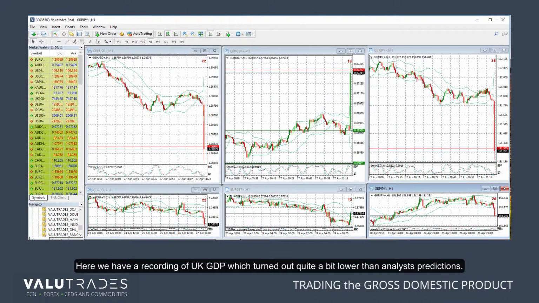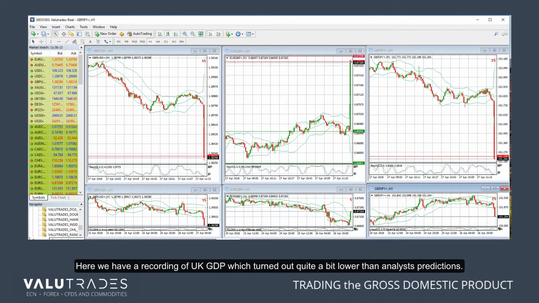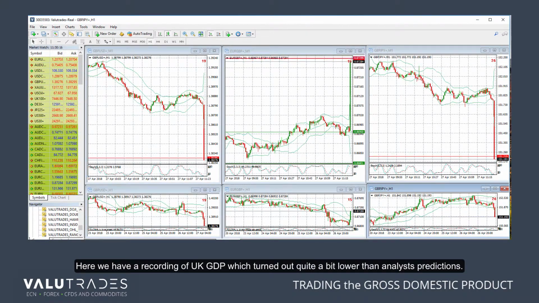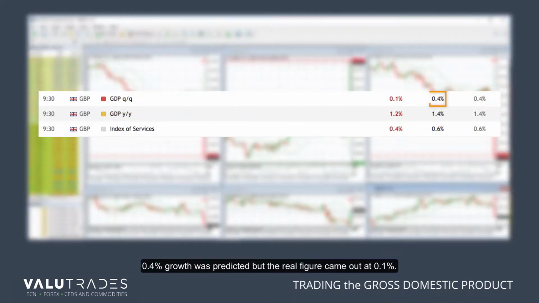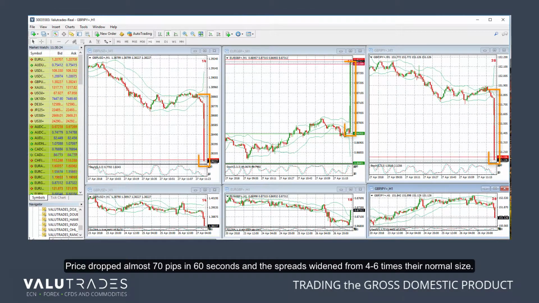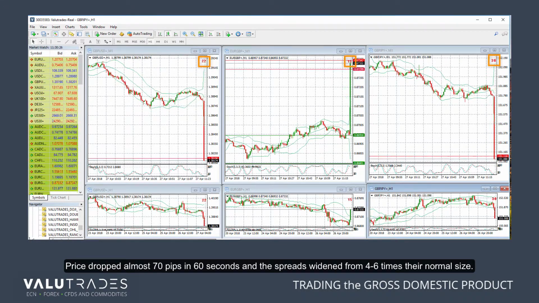Here we have a recording of the UK GDP, which turned out quite a bit lower than analysts' predictions. 0.4% growth was predicted, but the real figure came out at 0.1%. Price dropped almost 70 pips in 60 seconds, and the spreads widened to 4 to 6 times their normal size.